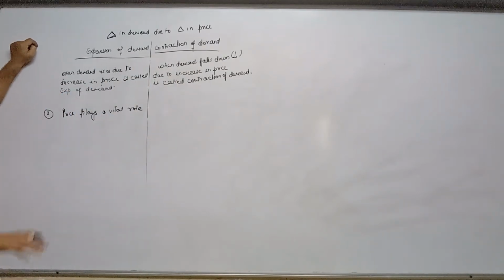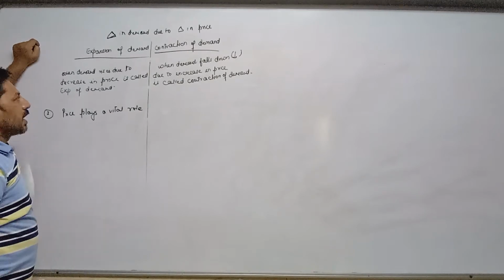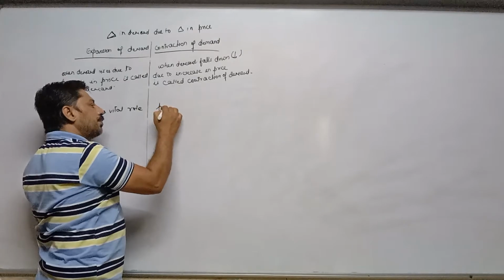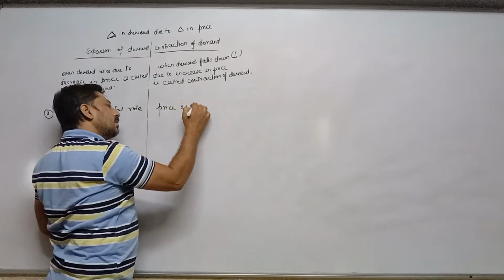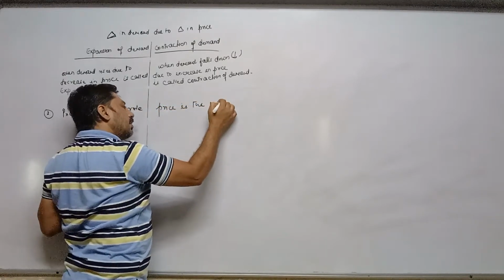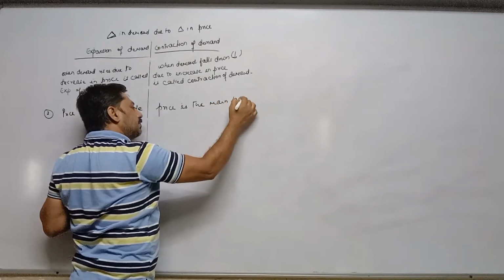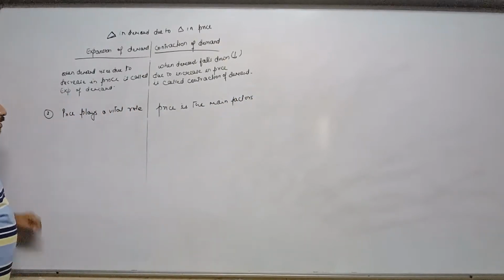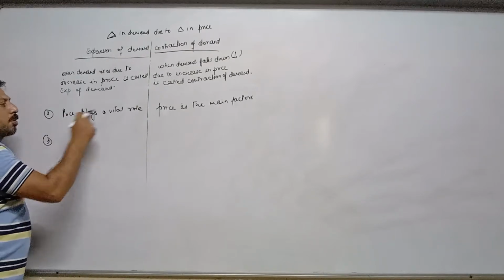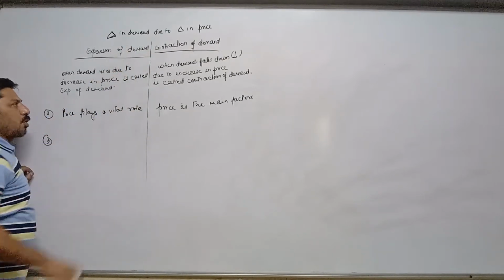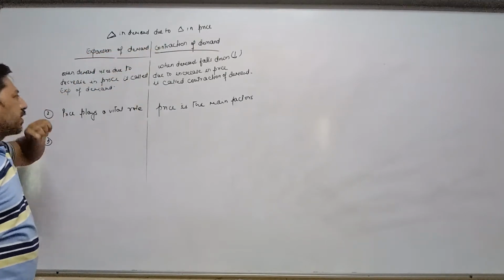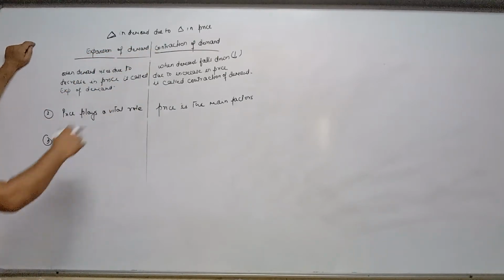It means price is the main factor regarding expansion and contraction. This is a common point for both. I am not bringing out the difference between expansion and contraction, I am just explaining them in two parts.